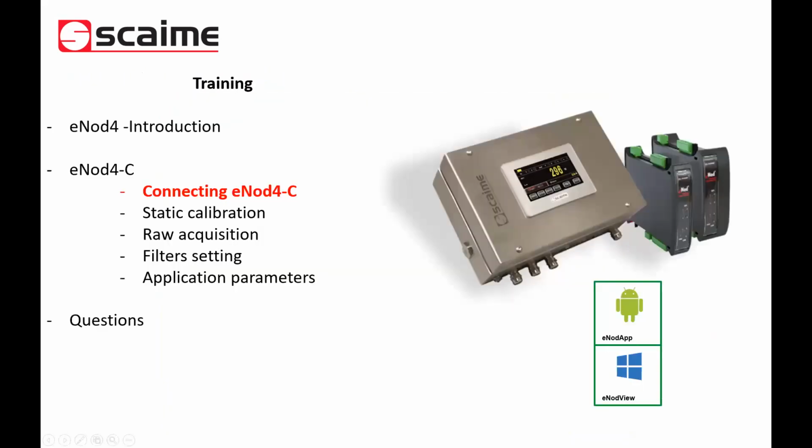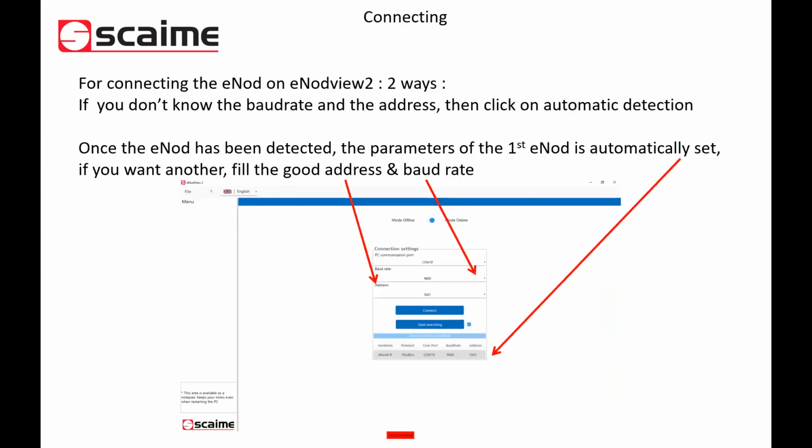So now we will see how to configure our device, because we can think that it's not easy, but you will see that it's not very difficult to configure Inode4C and to start a checkweigher very quickly. First thing, we will connect to InodeView2. For that, we need a USB cable, because the connection with InodeView2 is only in USB.